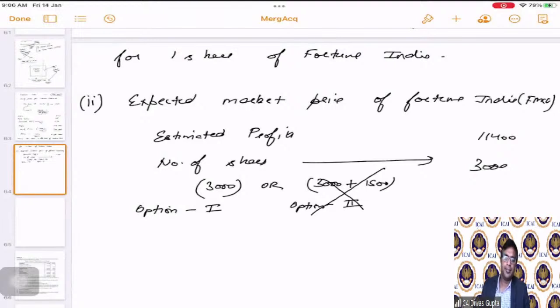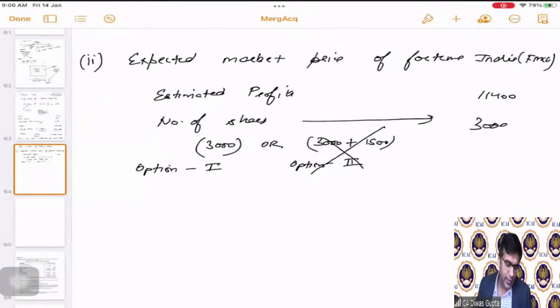Option 2, we are not going to take, because the shares are issued by a separate company and are issued to the shareholders. So Fortune India has nothing to do with it. Fortune India, which is the FMCG company, has still issued the same number of equity shares, that is 3,000 only, to the shareholders. Its issued capital is not going to increase, correct?